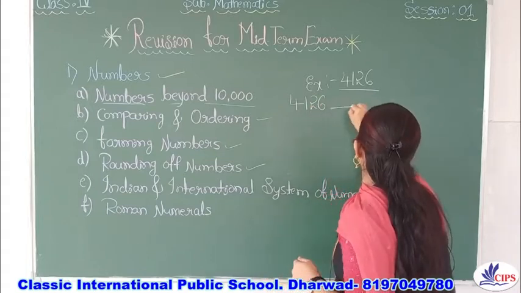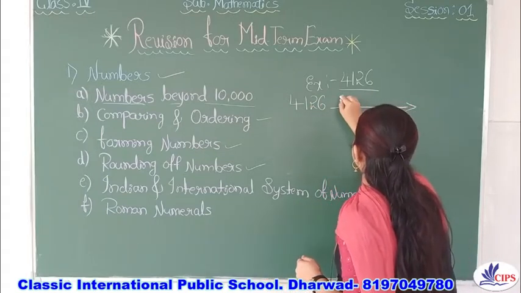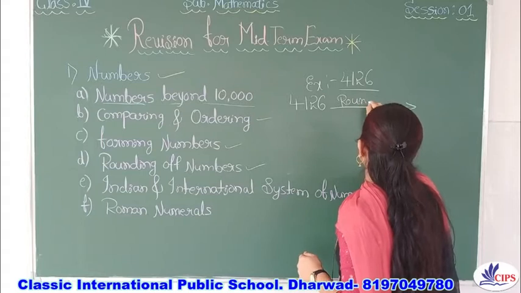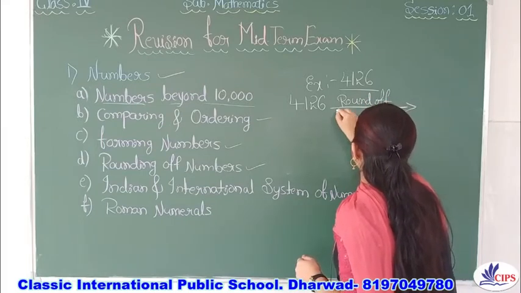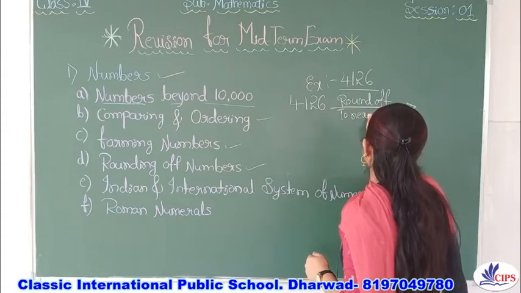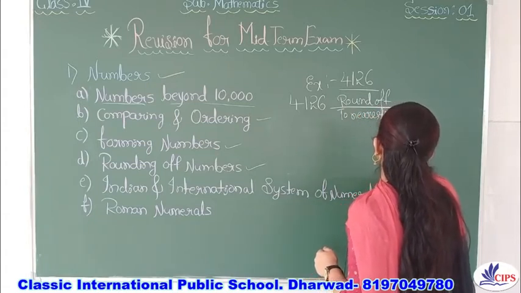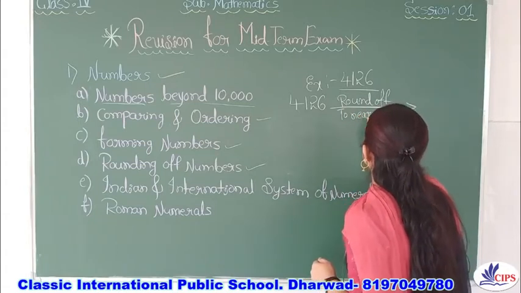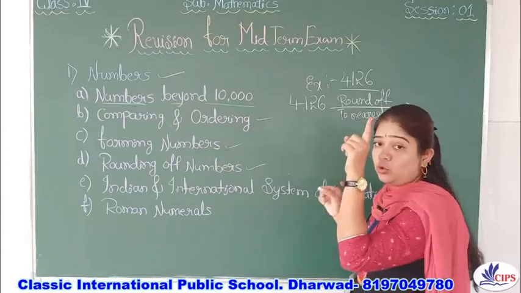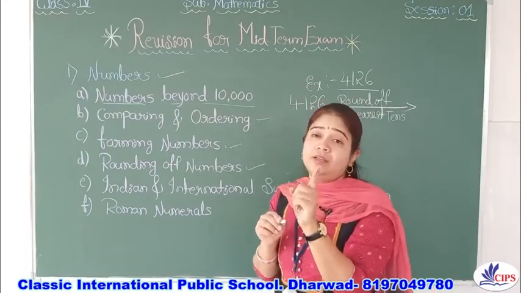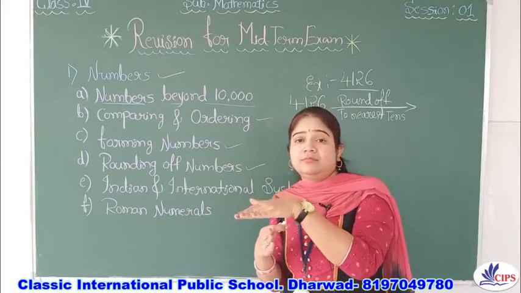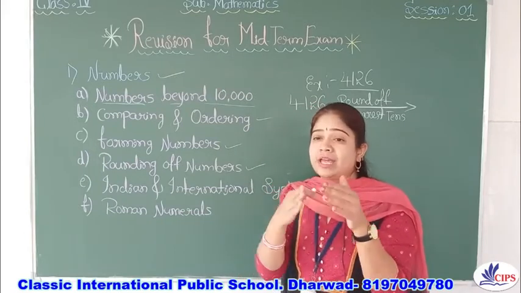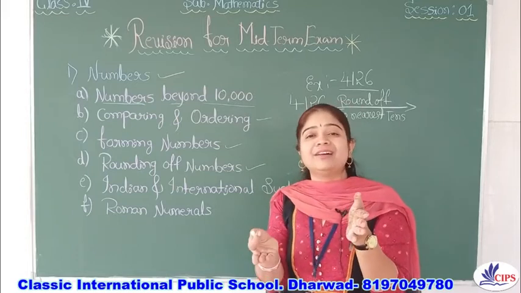If I ask you to round up to the nearest tens, so what you have to do? Nearest tens means, as I told you, if we are asking tens you should look at the ones.